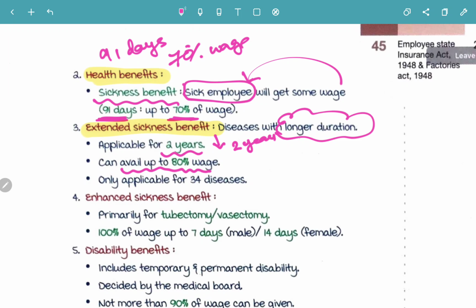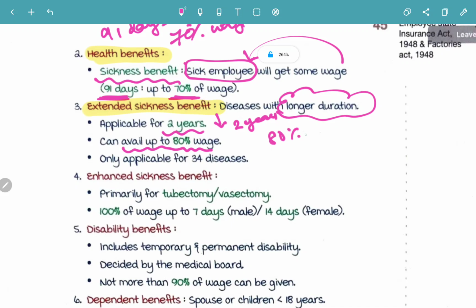There we saw the normal sickness benefit, the maximum is 91 days and 70% of wage. But there are certain diseases which will require a much longer duration where we need extended sickness benefit, and this extended sickness benefit offers a maximum of 2 years and it can avail up to 80% of the wage, and it is only applicable to certain 34 diseases.